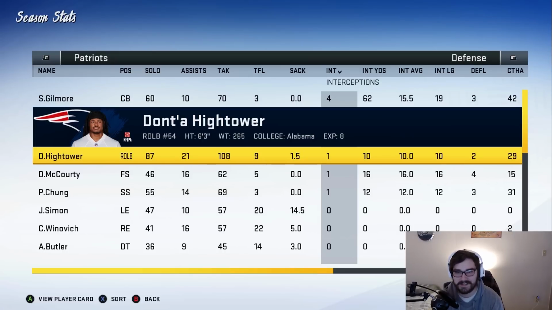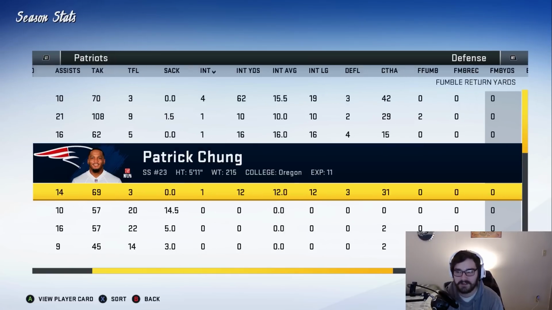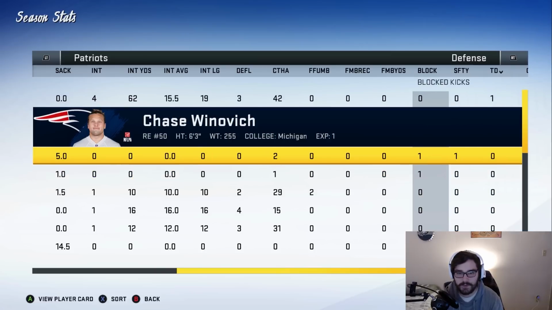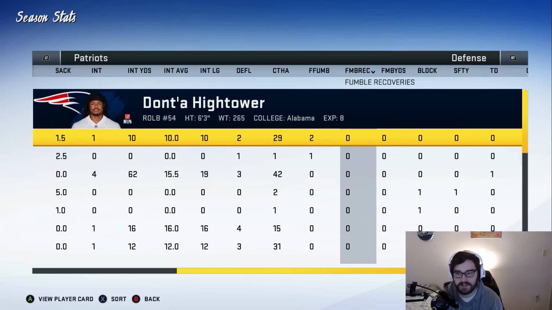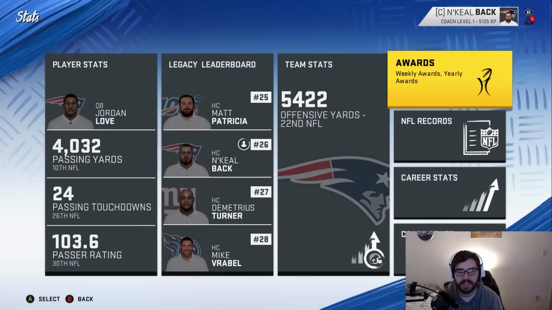Stephon Gilmore gets 4 picks, leads the team. A handful of guys down there get 1. We have 1 touchdown, we have 1 safety, and 2 blocked kicks. We have 3 forced fumbles, and none were recovered. Okay, so we were 22nd in the NFL in offense. I feel like our defense had to have been like top tier. Yeah, we were first in the NFL on defense. That makes a lot of sense.